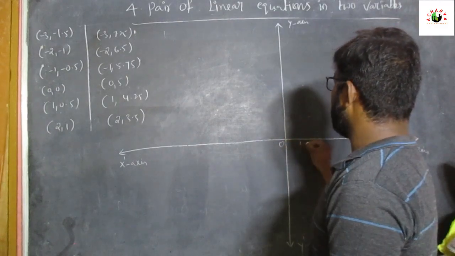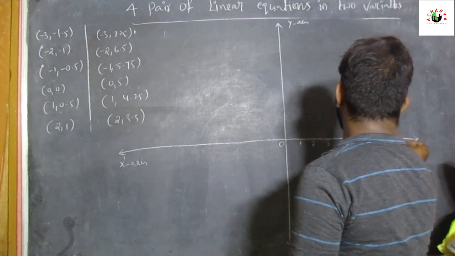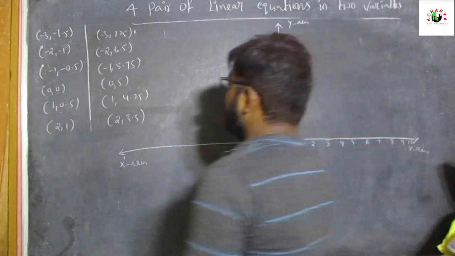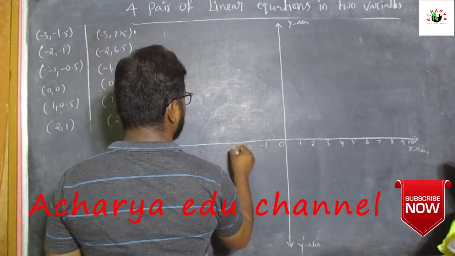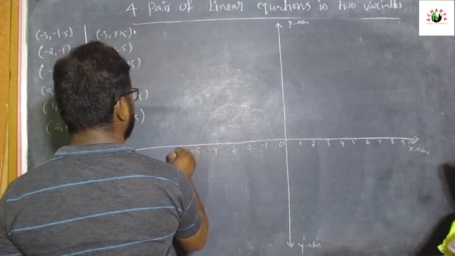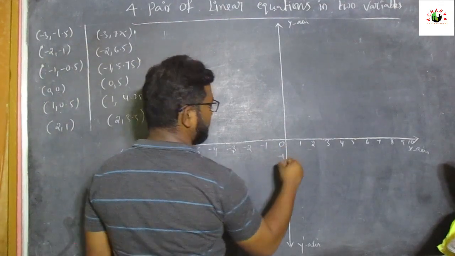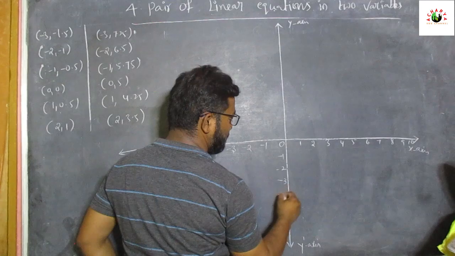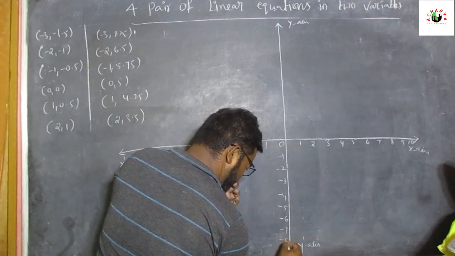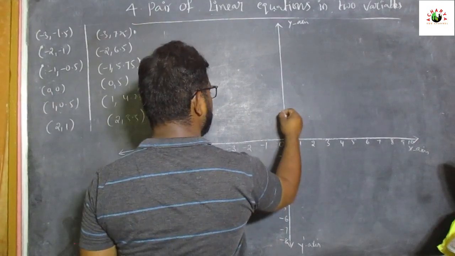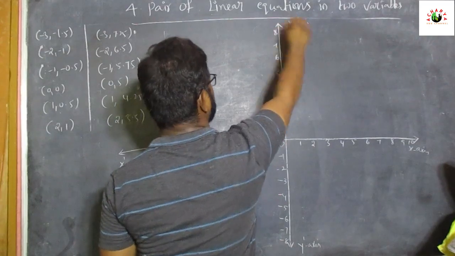Write 0, 1, 2, 3, 4, 5, 6, 7, 8, 9, 10 as positive values. The left side is negative values: minus 1, minus 2, up to minus 8. The downside also has minus values, minus 1 to minus 8, and the upside has positive values 1 to 8.